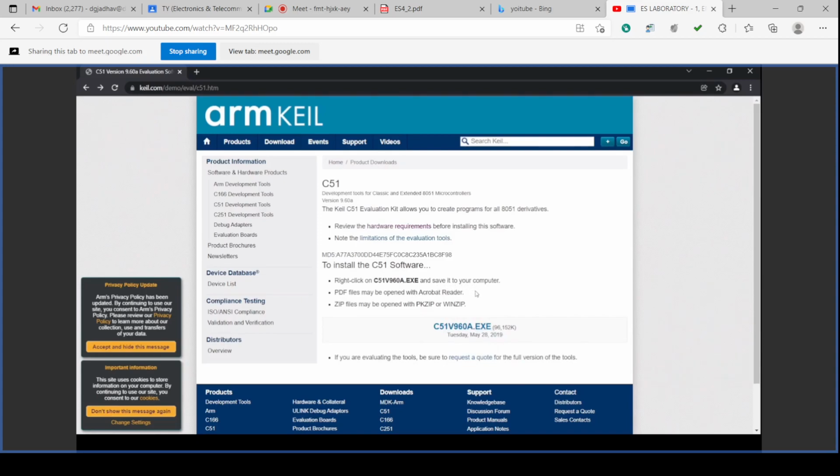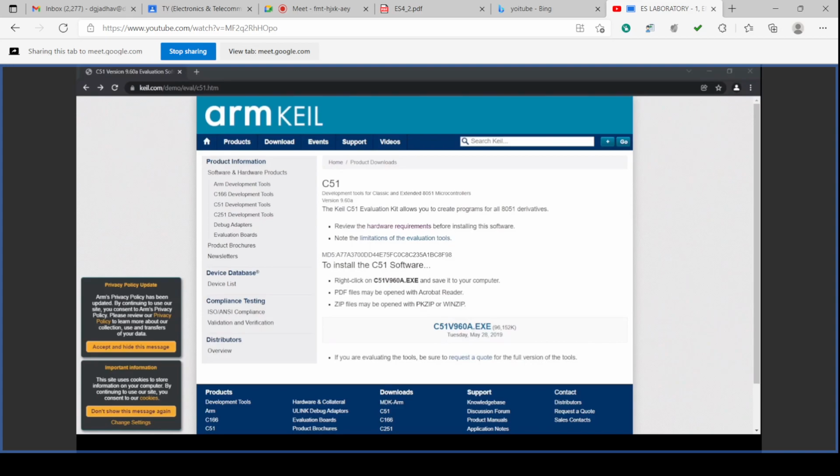Right click and save it to your computer. If you left double click also, then it will download and get saved into our download folder. Then the PDF file may be opened with Acrobat readers, and the zip file may be opened with pkzip and winzip. So these are the instructions given.